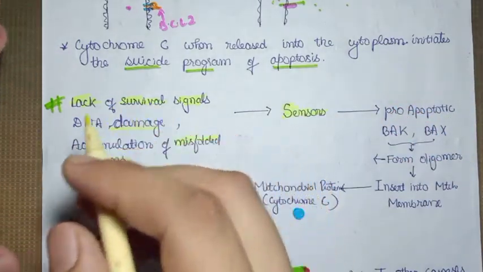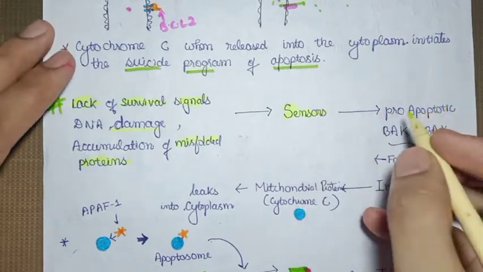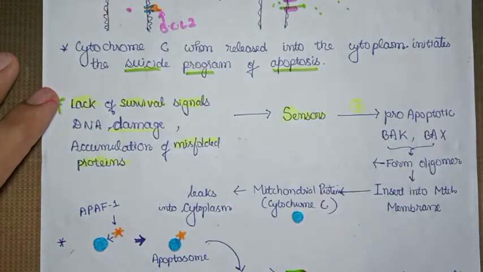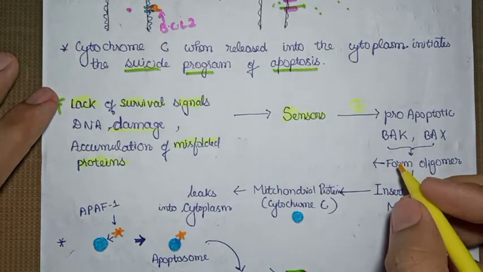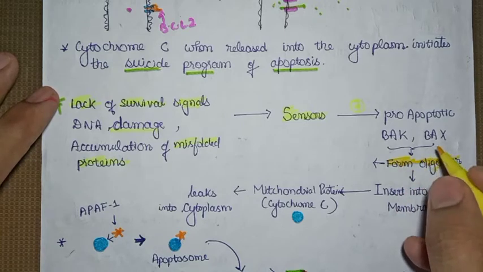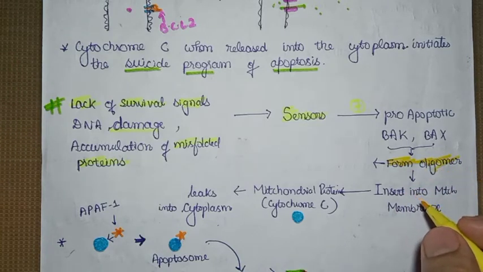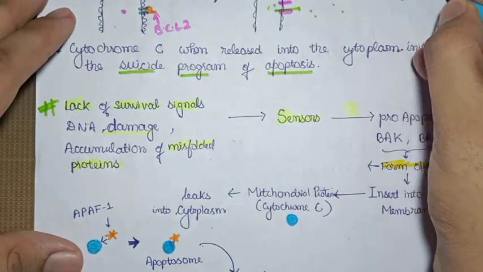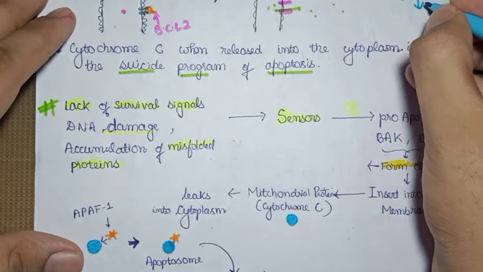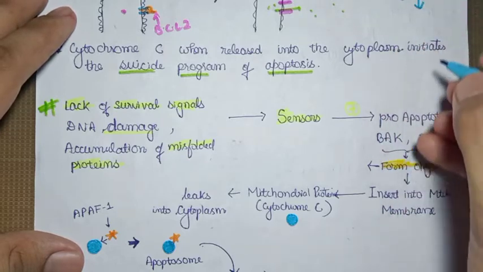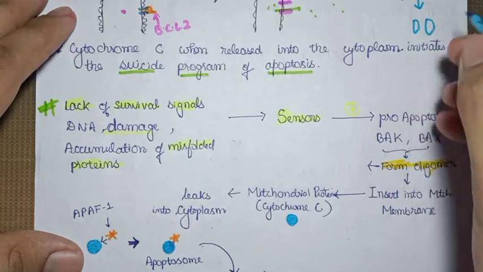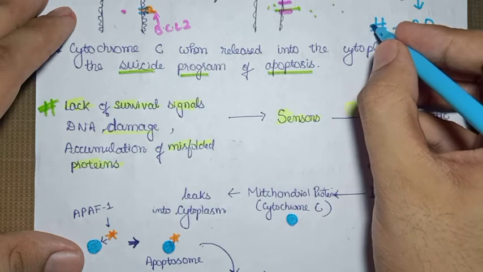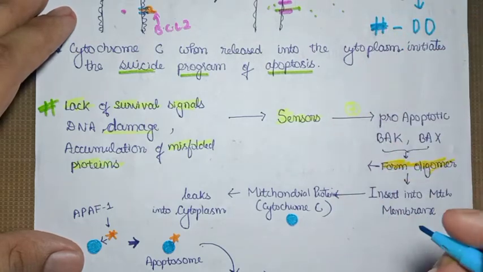But if there is a lack of survival signals, the sensors get activated and they further activate the pro-apoptotic genes. Pro-apoptotic genes are basically the Bax and Bak, which form oligomers. The Bax and Bak oligomers get inserted into the mitochondrial membrane. So suppose genes like Bax and Bak get activated, transcription and translation will occur, leading to the formation of Bax and Bak oligomers, which will insert into the mitochondrial membrane and make it permeable to cytochrome C and other mitochondrial proteins.